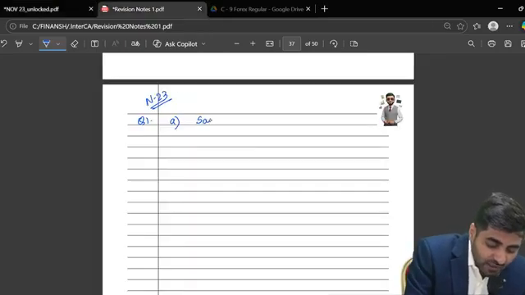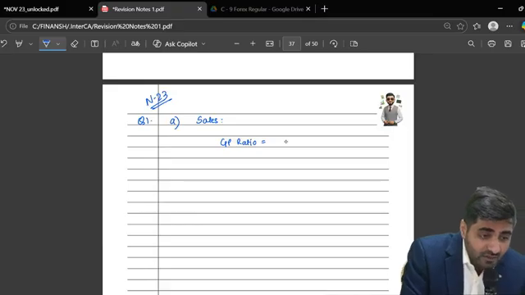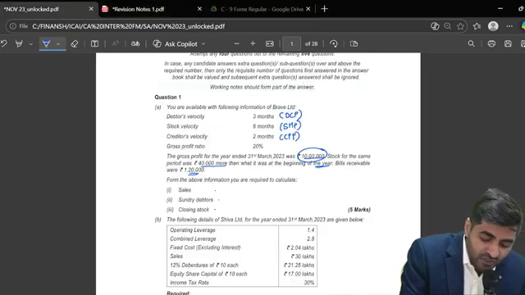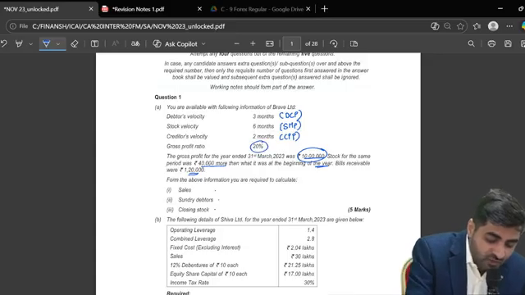Are you able to calculate the amount of sales? What's the formula for GP ratio? Gross profit upon sales, multiplied by 100. And what's the GP ratio? The GP ratio was 20%.